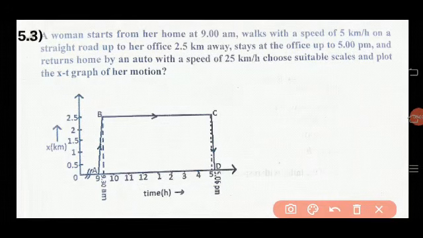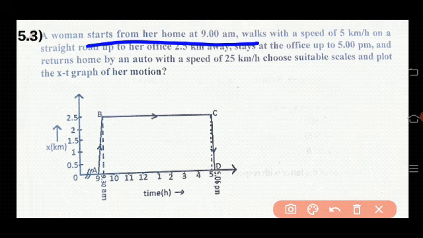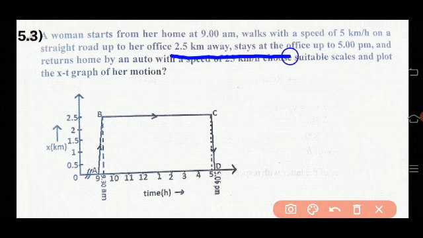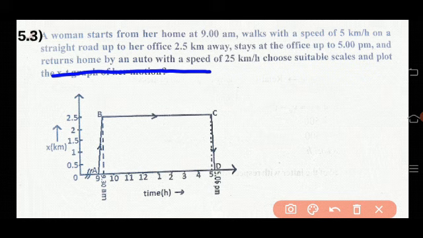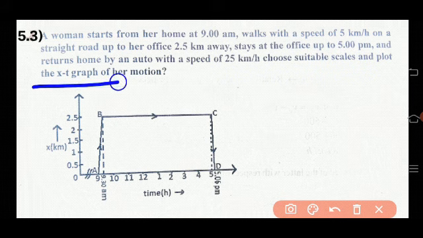Dear children, let us solve question number 5.3 in your NCERT textbook. A woman starts from her home at 9 a.m., walks with a speed of 5 km per hour on a straight road up to her office, 2.5 km, and stays at the office up to 5 p.m. and returns home by an auto with a speed of 25 km per hour. Choose a suitable scale and plot the x-t graph of her motion.